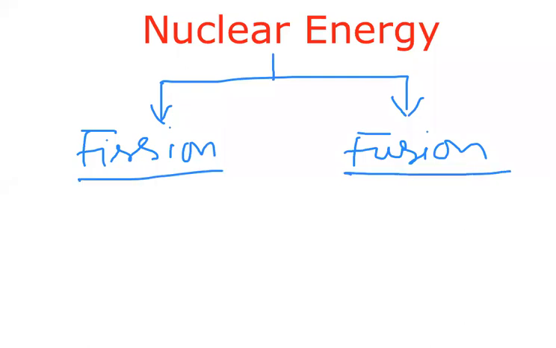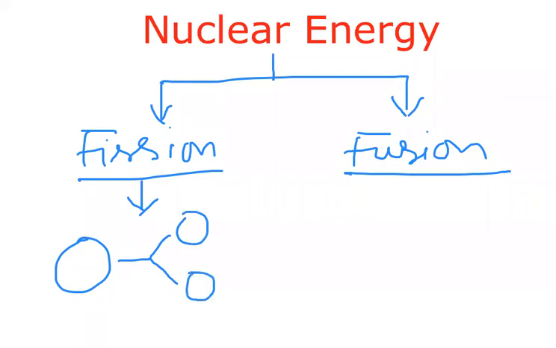Coming to the fission process, it is the nuclear reaction in which the nucleus of a heavier element splits into two or more smaller nuclei. That means a heavy nucleus splits into two or more smaller, lighter nuclei. This is called the fission process.